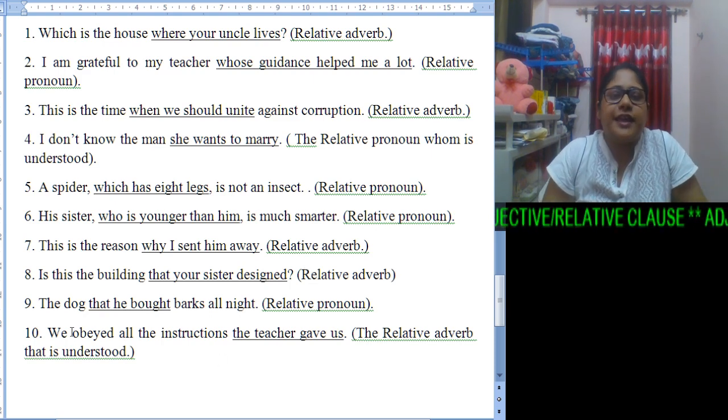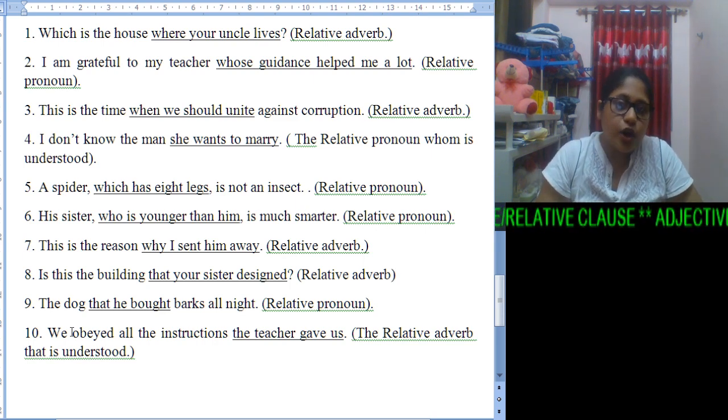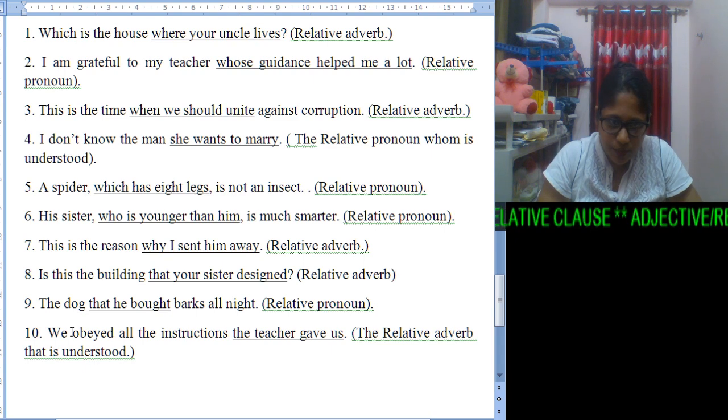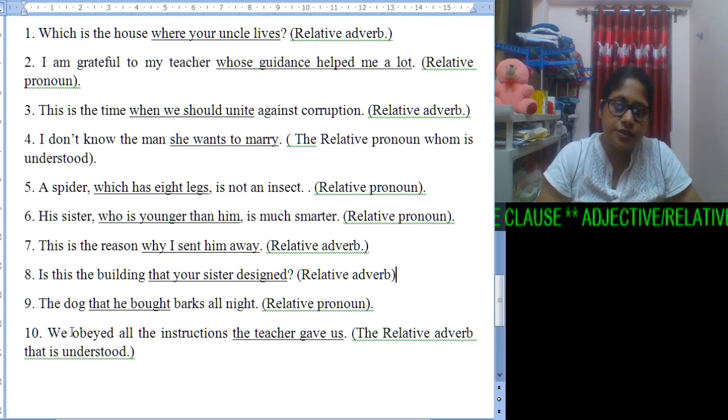Now number 9. The dog that he bought barks all night. The dog that he bought. This part gives us more information regarding the dog. So this is a relative pronoun which introduces the adjective clause.